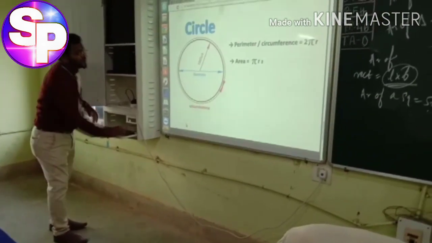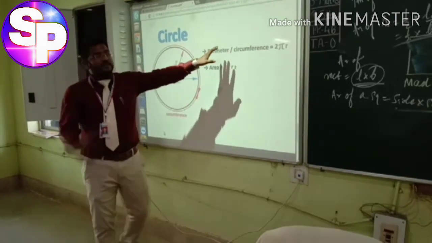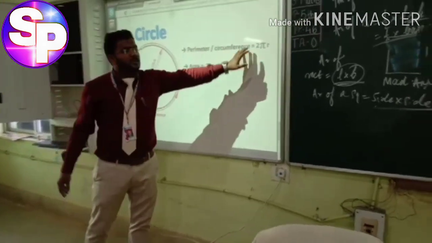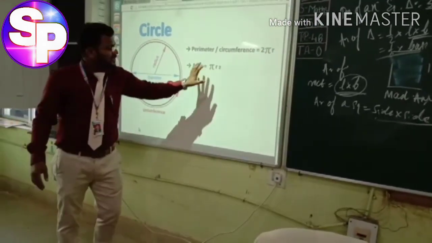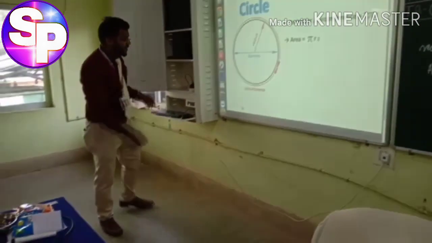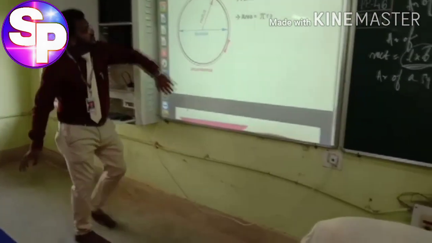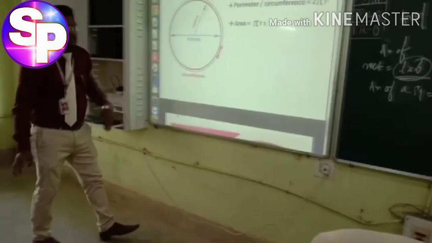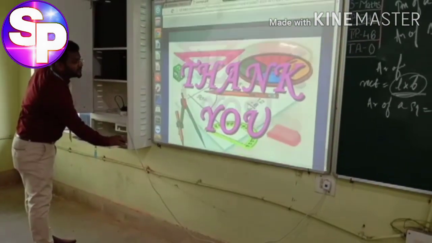Next, this one is the circle. As we have discussed, the perimeter, the circumference of the circle, is 2 pi r, and the area equals how much? Pi r squared. It's not 2, it's a square. And this one is the circumference. Whatever region is bounded is the area.